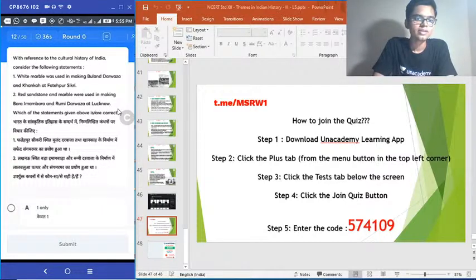Question number 12. With reference to the cultural history of India, consider the following statements. 1. White marble was used in making Buland Darwaza and Khanqah at Fatehpur Sikri. 2. Red sandstones and marble were used in making Bara Imambara and Rumi Darwaza at Lucknow. Which of the statements given above is or are correct? I think this is a fairly easy question regarding the architectural activities in medieval India. Okay, Buland Darwaza and Bara Imambara. So what is the correct answer?